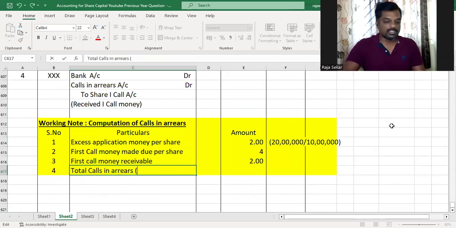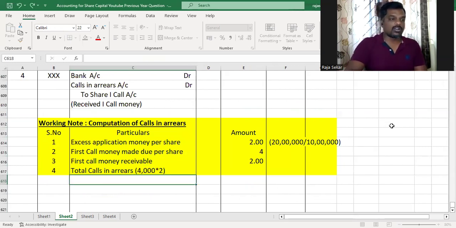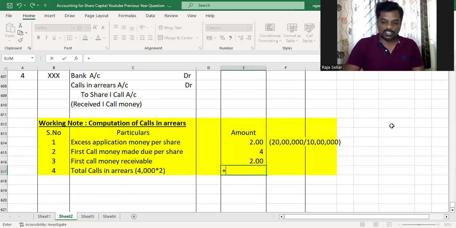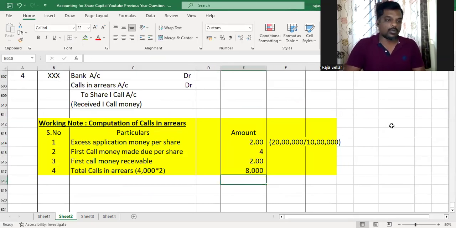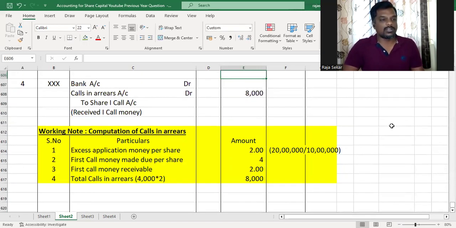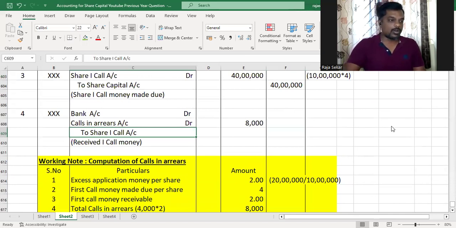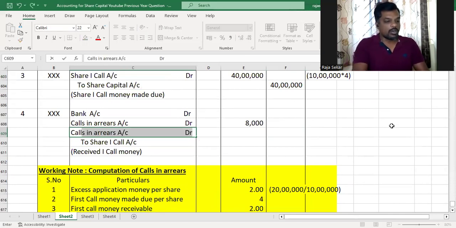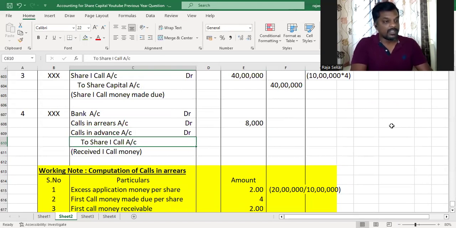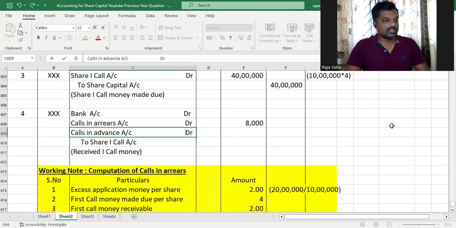The total calls in arrears here is going to be 4,000 multiplied by 2, the amount receivable, 4,000 into 2, 8,000. And therefore, the calls in arrears is 8,000. As I've already told you, we're making use of the calls in advance here, right? So calls in advance account will also be debited. Sorry, I forgot that when I made the journal entry. We have some calls in advance, right? So that will also be debited.